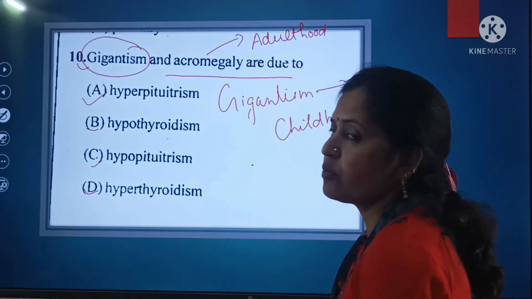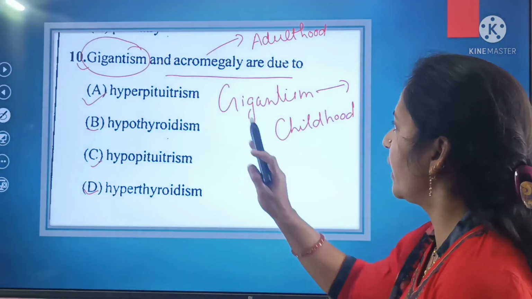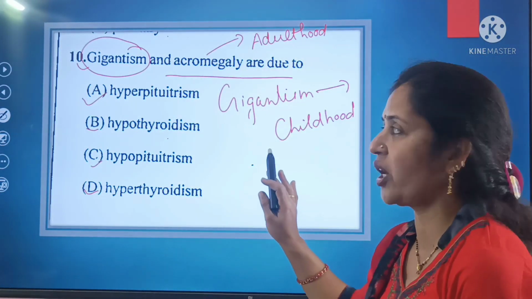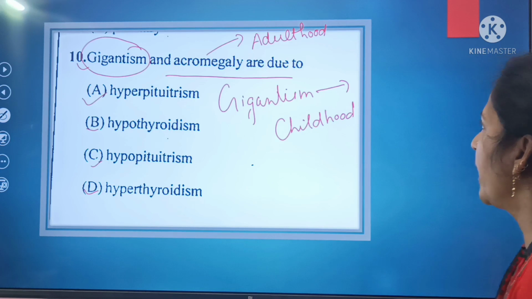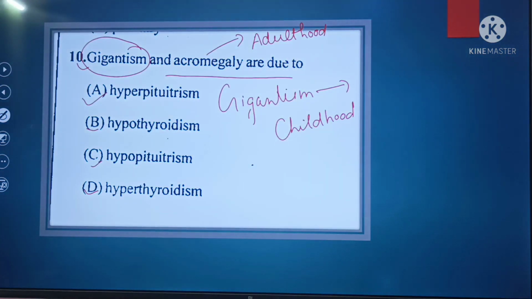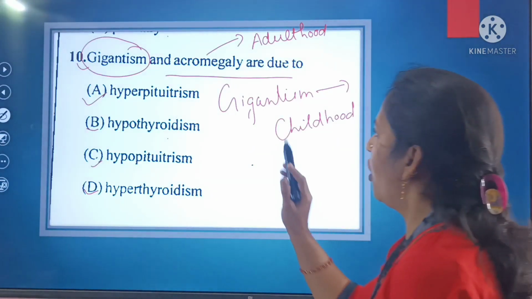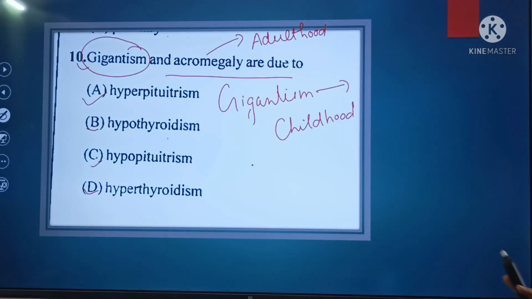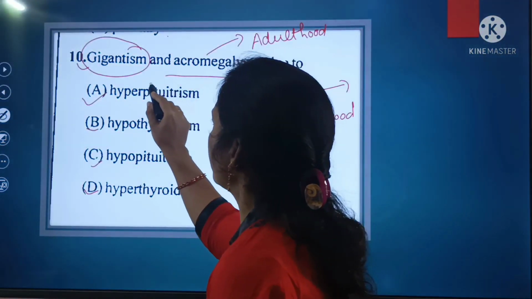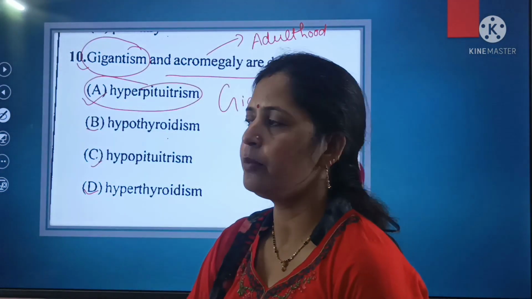So this is the difference between gigantism and acromegaly. Gigantism begins at the childhood, whereas acromegaly begins at the adulthood, and it is the result of hypersecretion. What is it the result of? The result of hyperpituitarism.